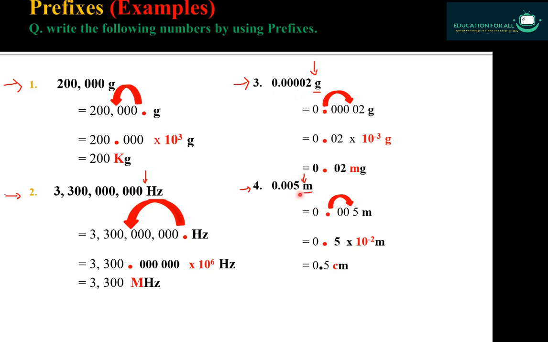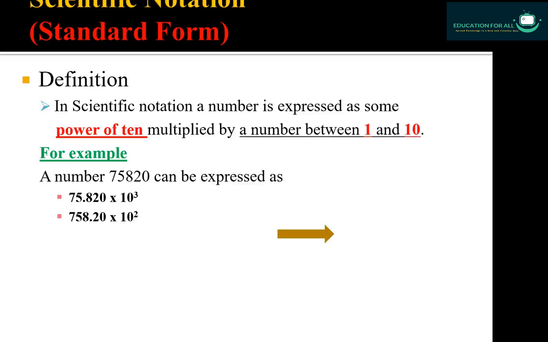Again, in this fourth example, you people can easily judge why I write 10 raised to power minus 2 and why I write C, that is the symbol for centi. The centi value is 10 raised to power minus 2, so I put the prefix C instead of 10 raised to power minus 2. I hope you are well clear about prefixes, how you will write bigger values or smaller values in a very minute way.